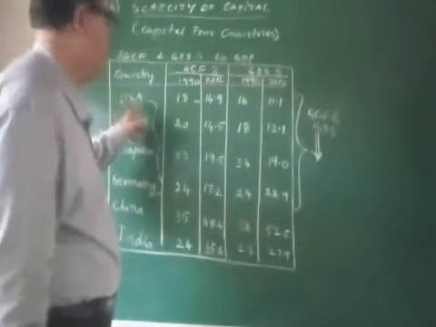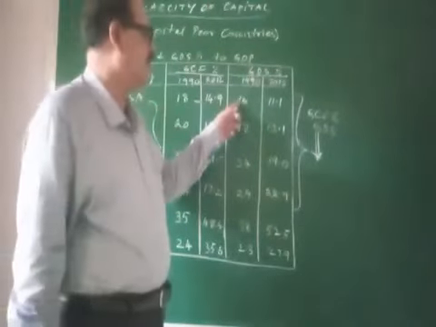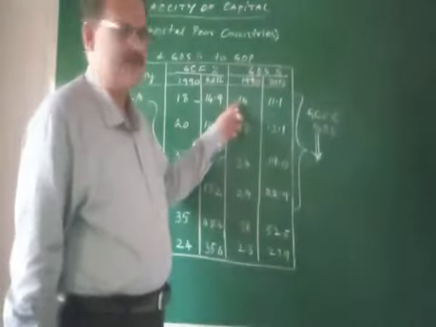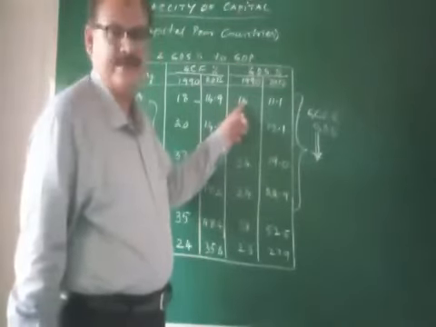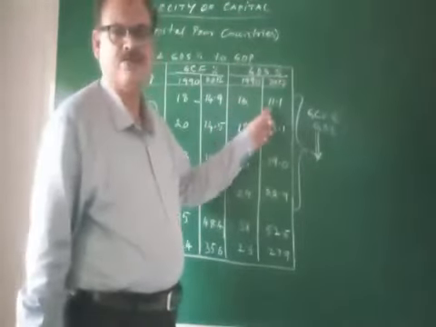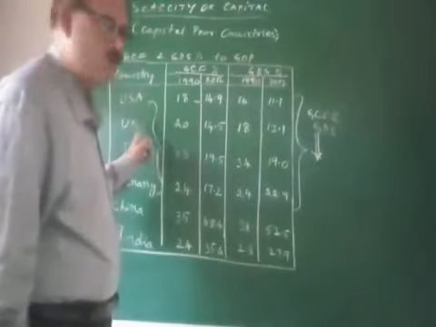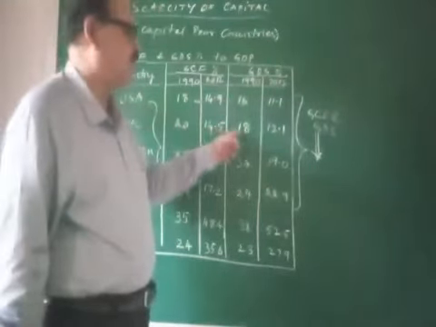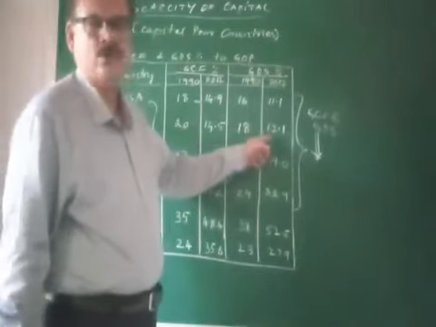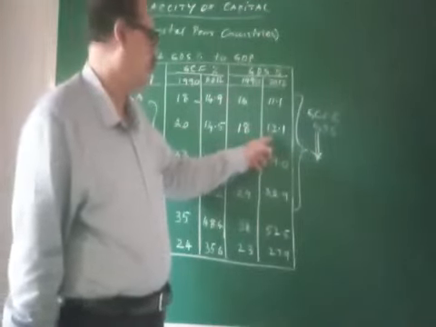Take for example USA. The GDS percentage was 16 in 1990 and it decreased to 11.1 in 2012. With regard to UK, the GDS percent was 18 and it decreased to 12.1 in 2012.